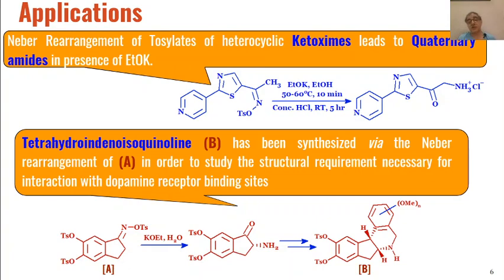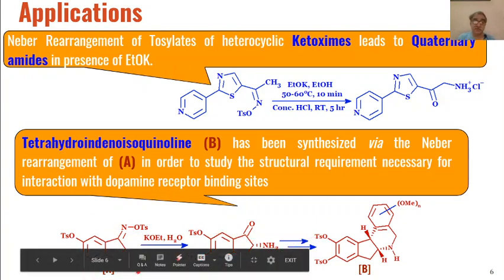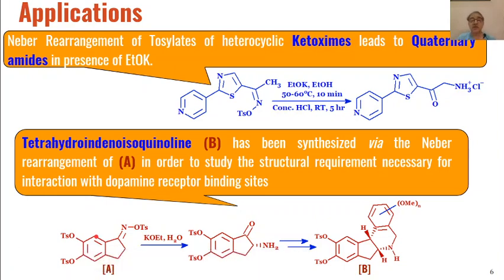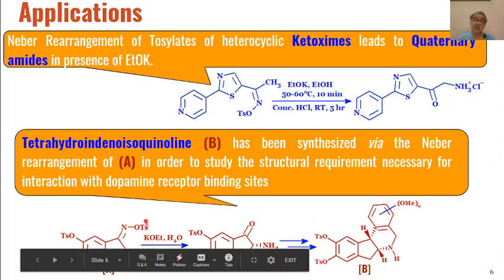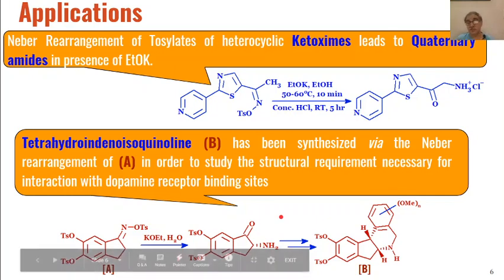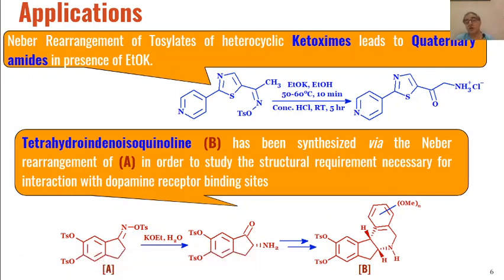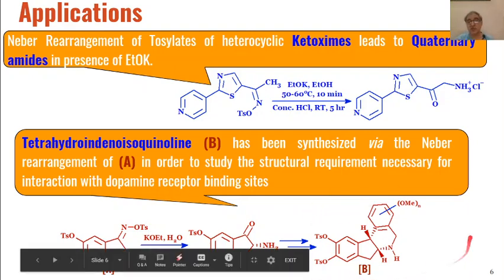When this tosylate of a bicyclic compound is reacted with the base, we know that this ketoxime tosylate will be converted into an alpha amino ketone as the product through Neber rearrangement. Then this alpha amino ketone undergoes condensation reactions with other substrates to give us this type of tetrahydroindenoisoquinoline derivatives.